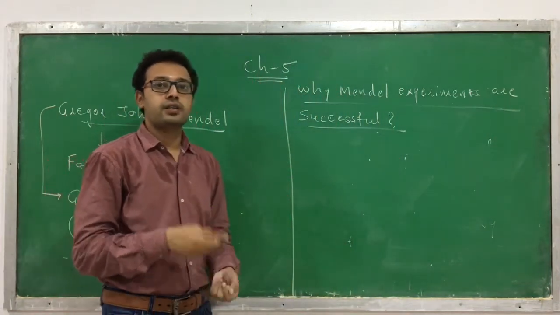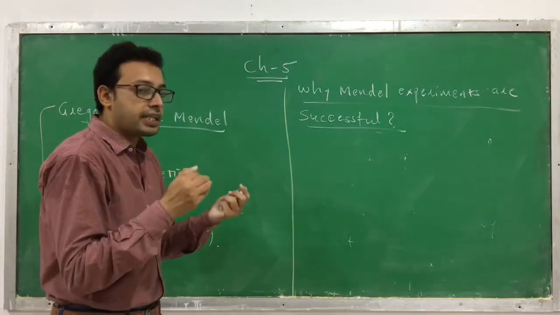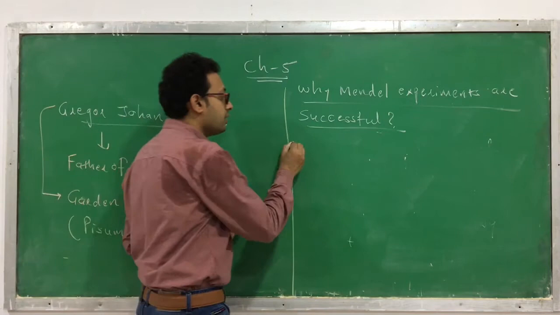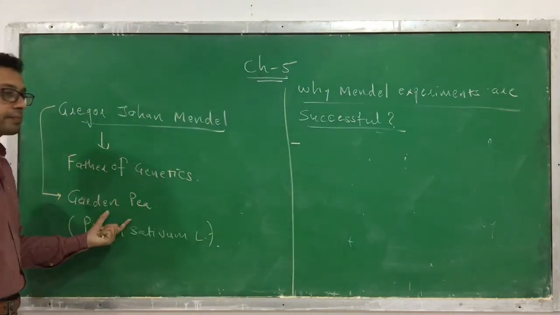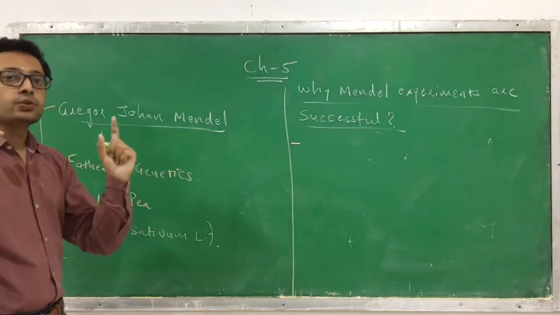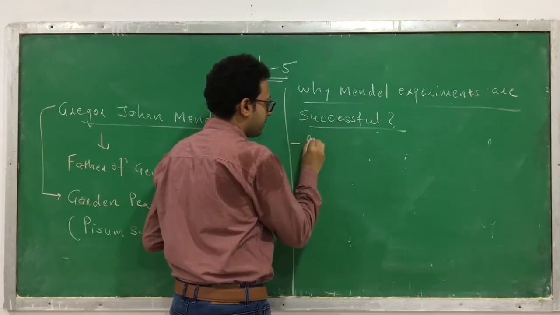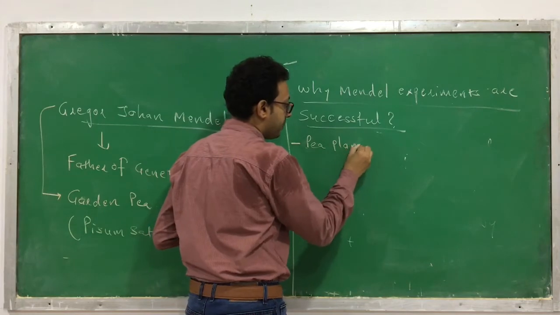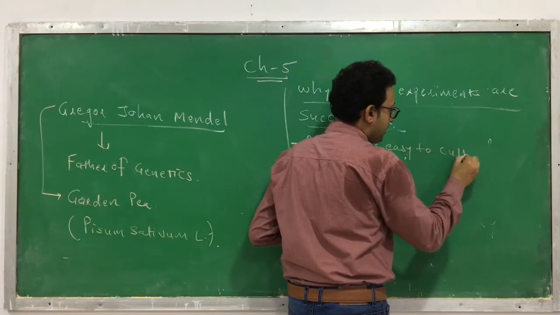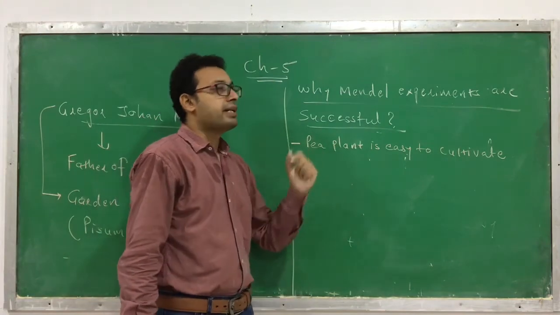Why do we call him the father of genetics, though he was not the first person who started it? But yes, he started it scientifically. So why were his experiments successful? First reason, he selected a plant called garden pea, and this garden pea, Pisum sativum L, is easy to cultivate in the ground. The pea plant is easy to cultivate. This is the first reason why Mendel's experiments were successful.